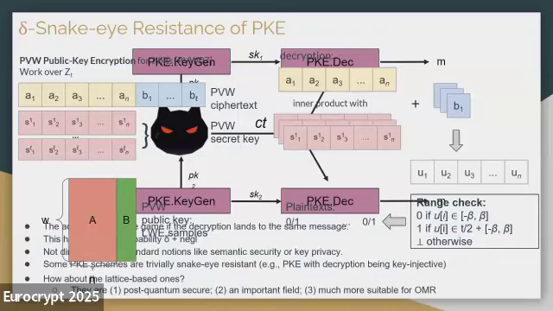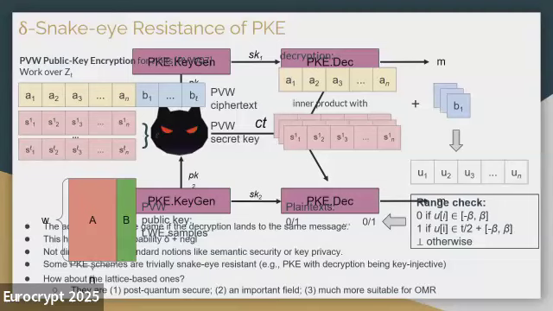I think there's something wrong with the slide, but before we go into the formal proof of PVW snake eye resistance, I will first give a quick recap of PVW. You can see from the background there is something like a PVW ciphertext. This is a standard classic encryption scheme that is proposed in PVW07 and also used in the fundamental OMR work, which is LT22.